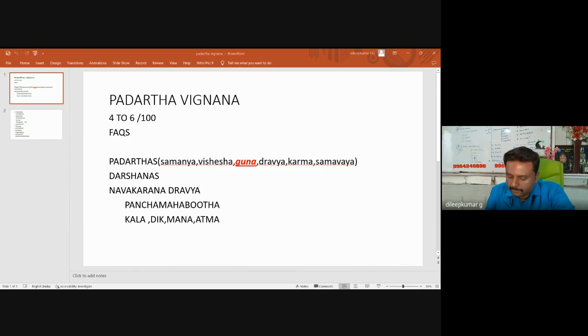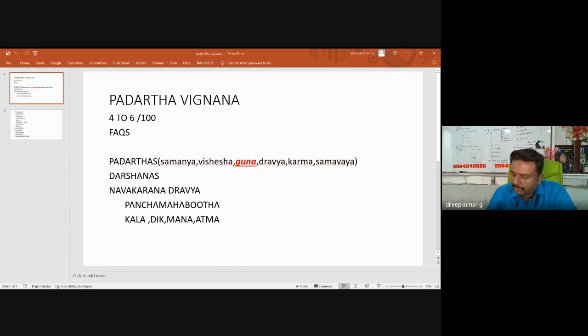Satkaryavada is also called Parinamavada. Paramanuvada, Pilupakavada, and Parinamavada also.